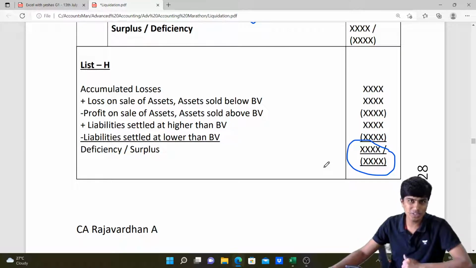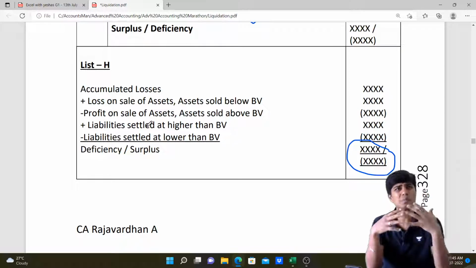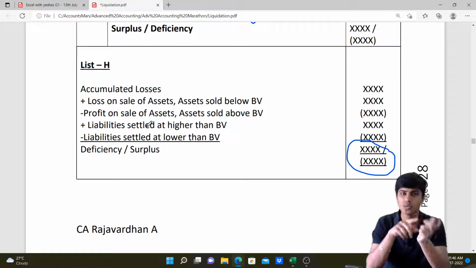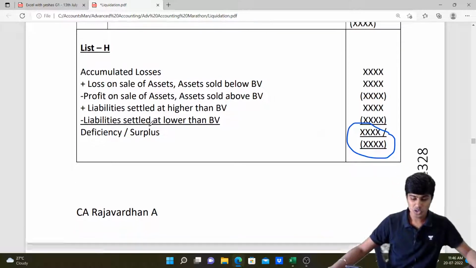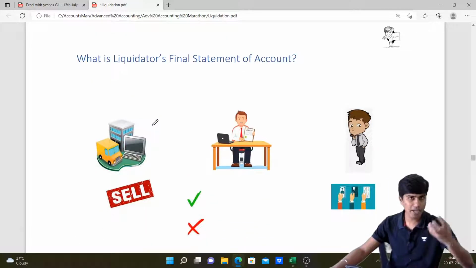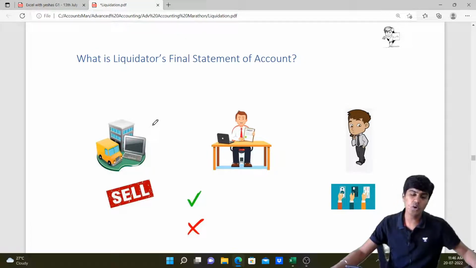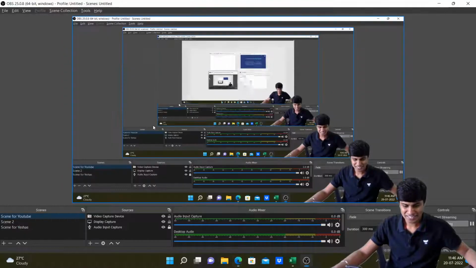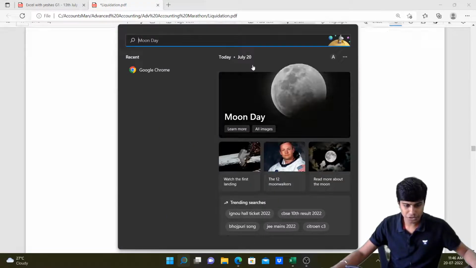I hope you all understood this part, and I don't usually recommend you people to mug up the format of list H. People mug up the order, but you don't have to. Just remember the logic: what leads to an increase in deficiency, what leads to a decrease in deficiency, and that's how we prepare the statement of affairs. So without wasting much time, let's quickly get into our ICA material. Solve a question, pick a question from the ICA material and solve that. Once we're done with one question, we'll go on to the liquidator's final statement of account. All good, guys? Okay, let me quickly open one question from our ICA material.